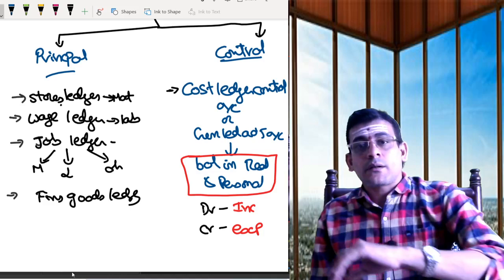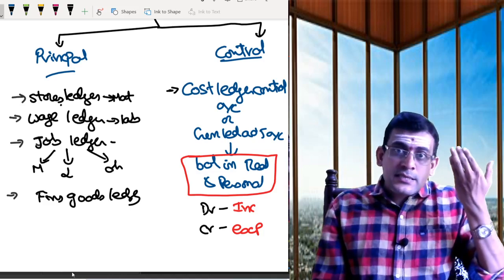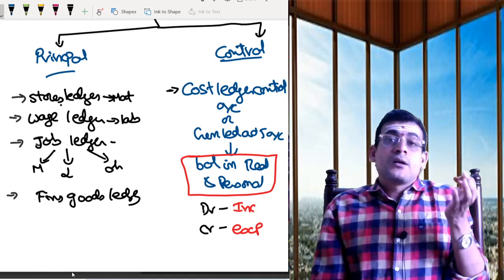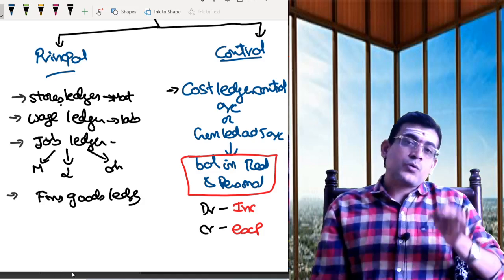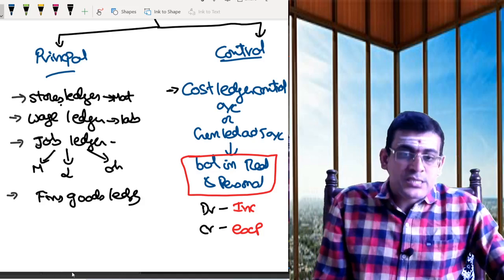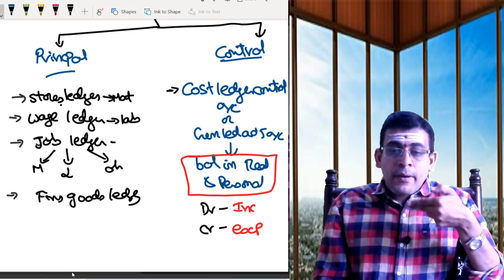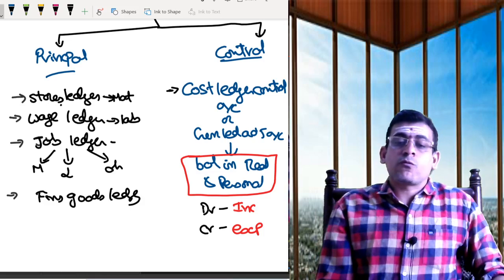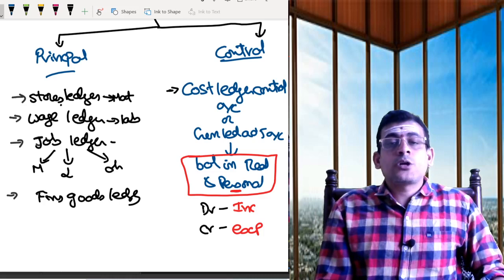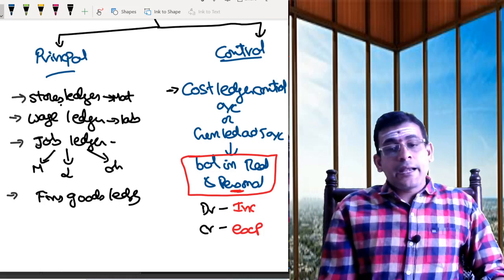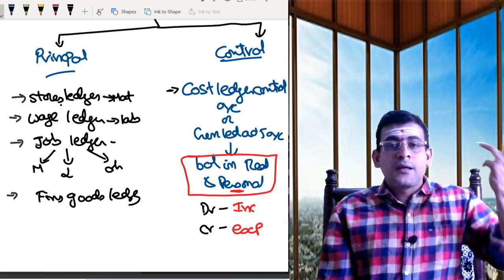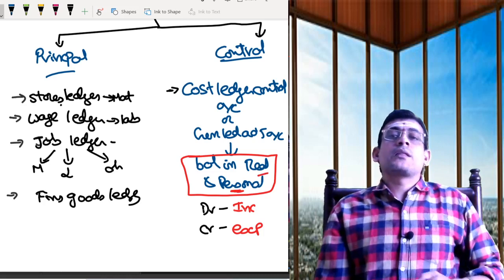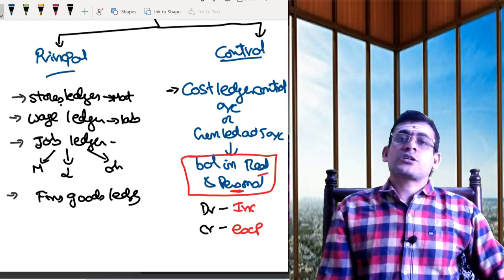A sale made to a debtor, you won't record in your cash book, which records only the cash sale. But in my general ledger I will record it, because a sale to a debtor is a personal transaction, and the cash book records only the real transaction.